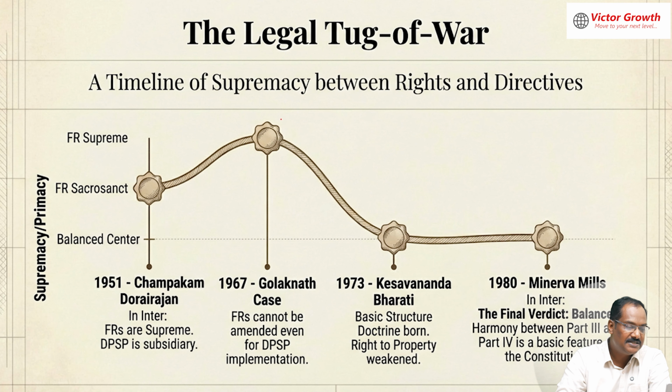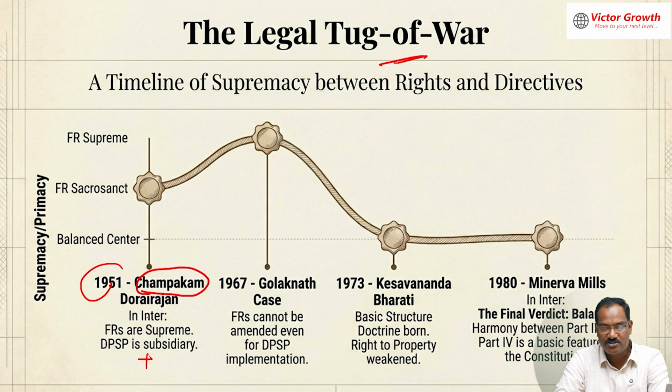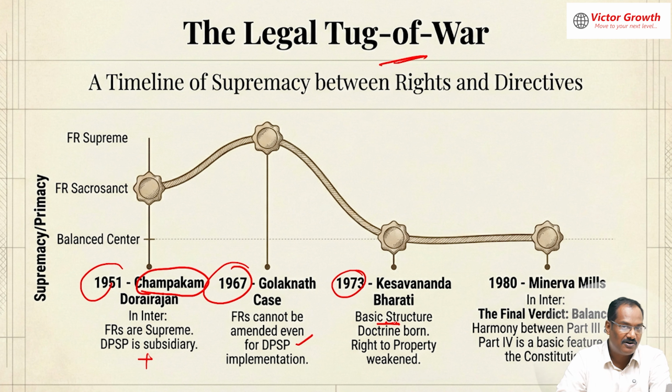Okay, so these are the tug of war, you can say, between the rights and the directive. In 1951, the Champakam Dorairajan case: fundamental rights are supreme, DPSP is not supreme. Then comes the 1967 Golaknath case: fundamental rights cannot be amended even for DPSP implementation. Then comes the landmark judgment, the 1973 Kesavananda Bharati case, in which the basic structure concept was introduced.